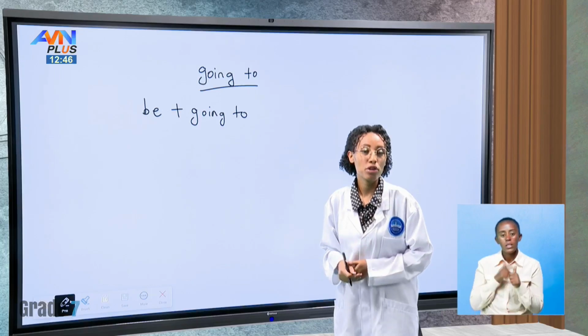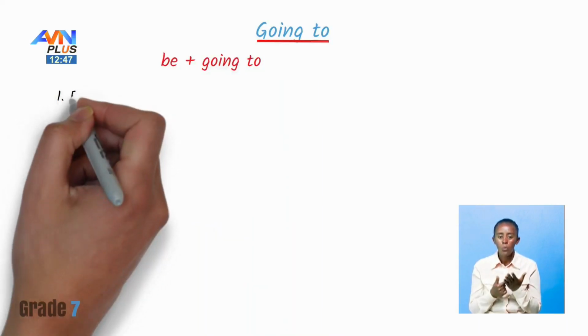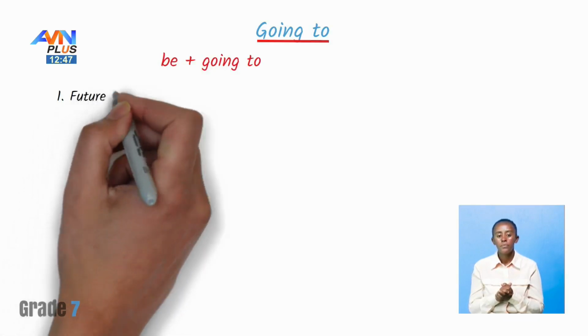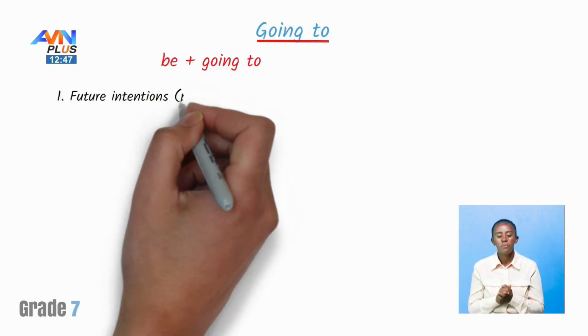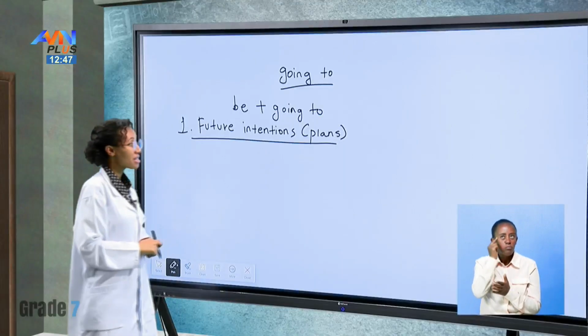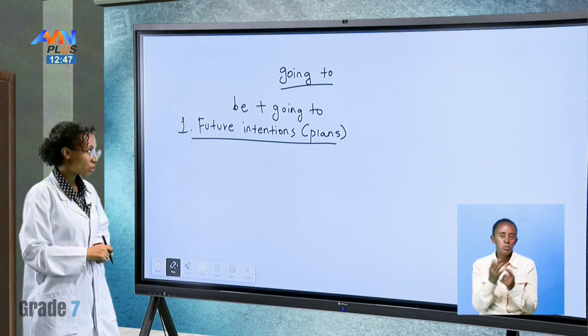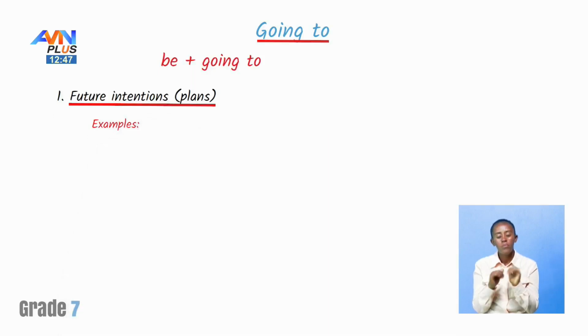The first way we could use going to is to talk about future intentions or plans. Future intentions or plans, we use going to. Let's see some examples of how we could use going to in future plans.